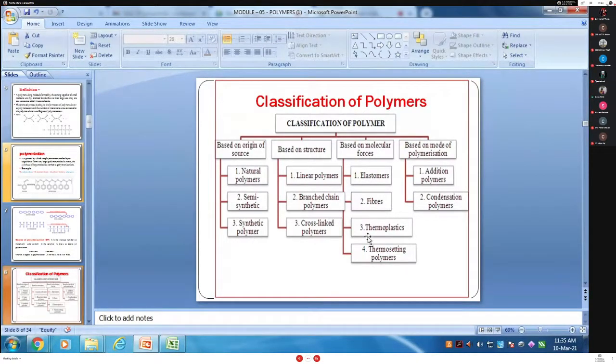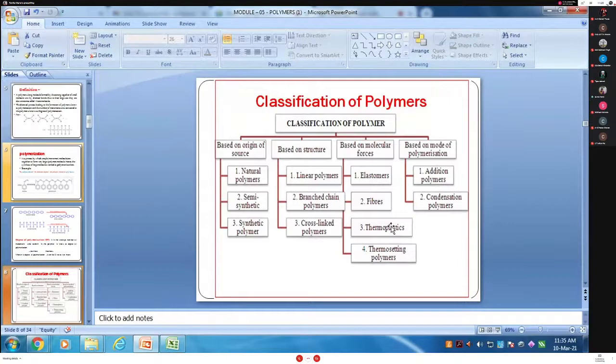And based on hello, hello, huh, hello, now, huh, based on the synthetic or natural polymer, okay. Then